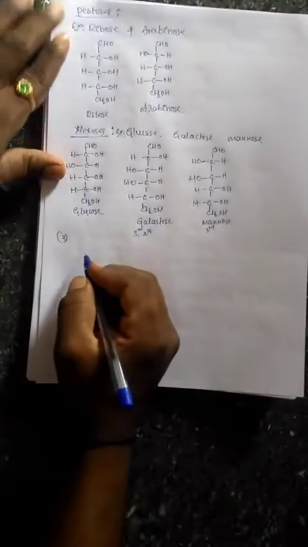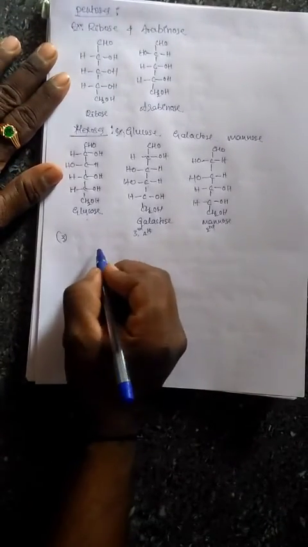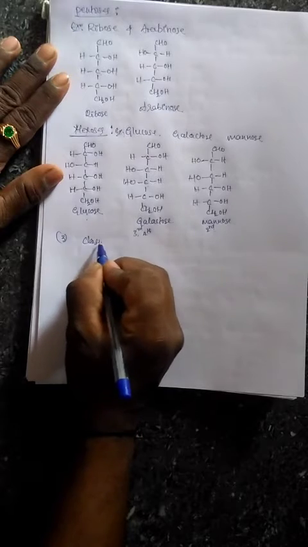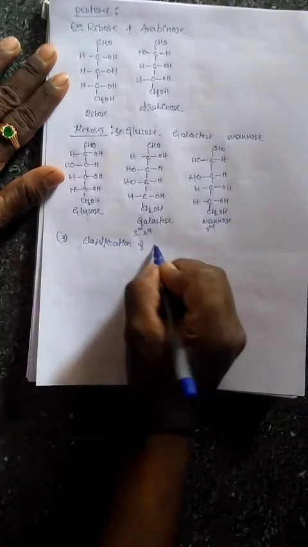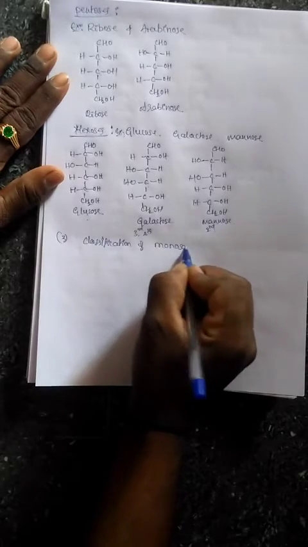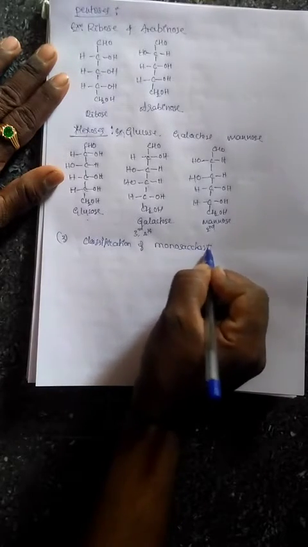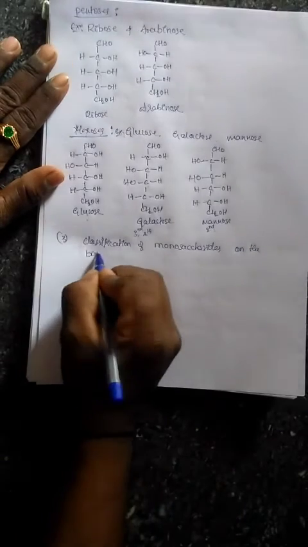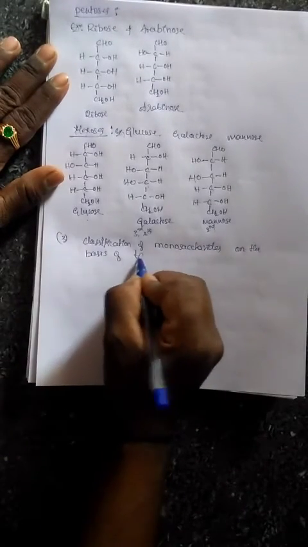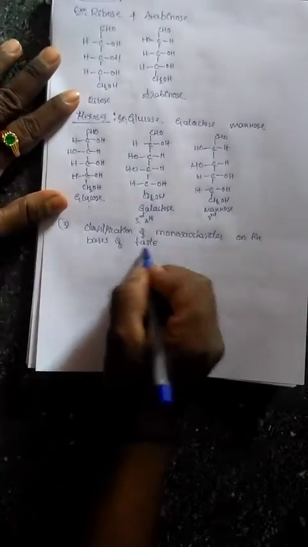Now one more classification of monosaccharides, that is the third classification of monosaccharides based on taste. Okay, so here we are going to study classification of monosaccharides on the basis of taste.